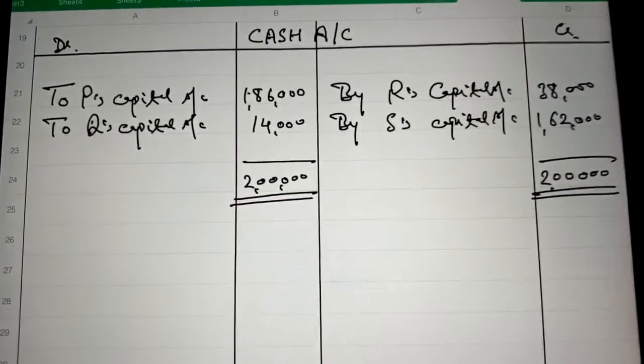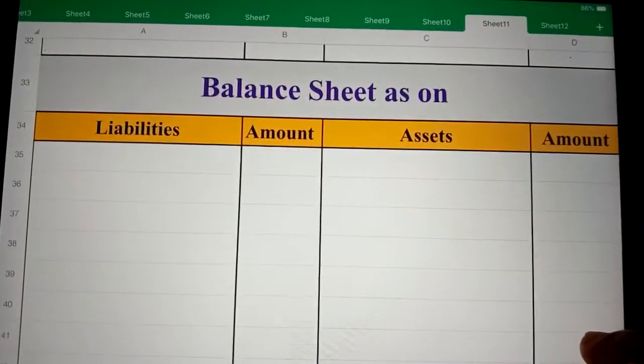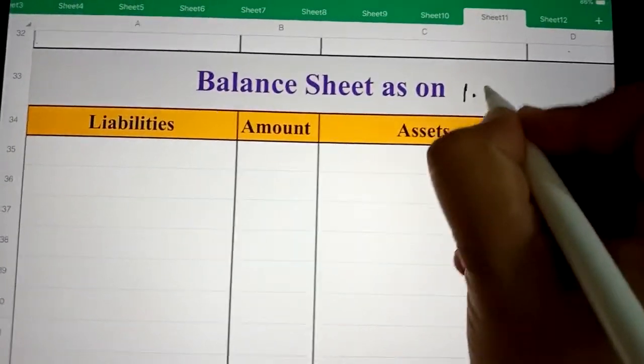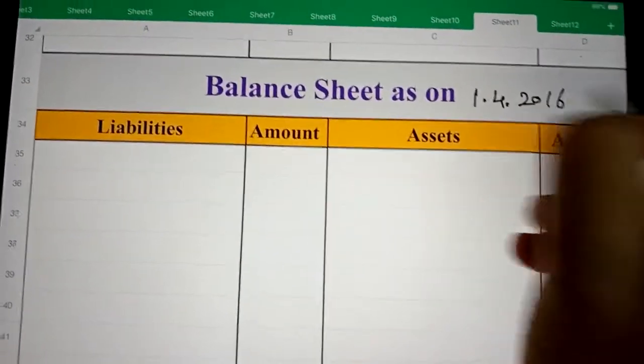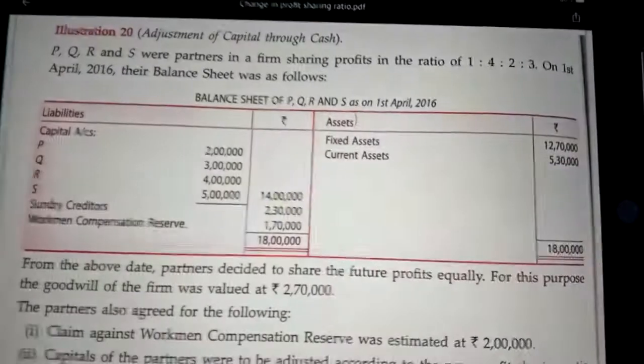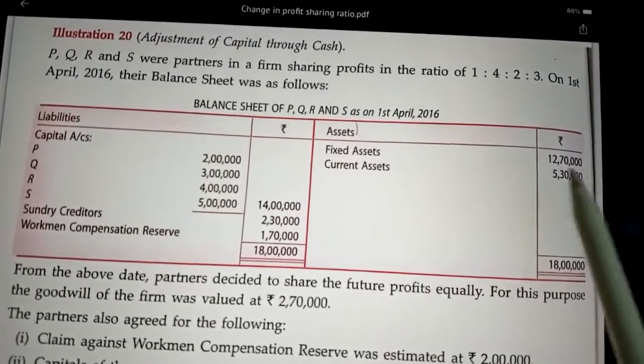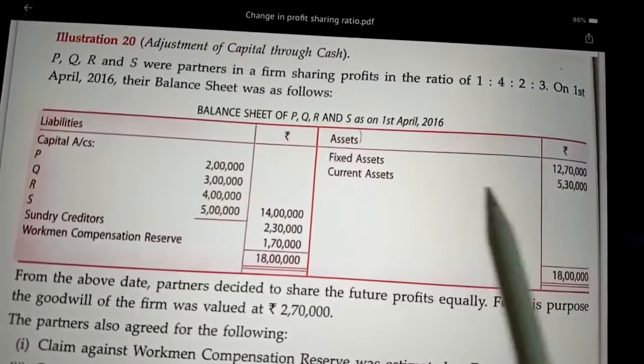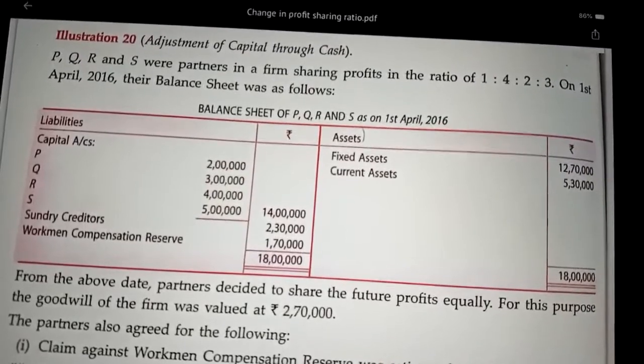So now we will prepare the balance sheet as on 1st April 2016. On asset side in question, we are given fixed assets 12,70,000 and current assets 5,30,000.